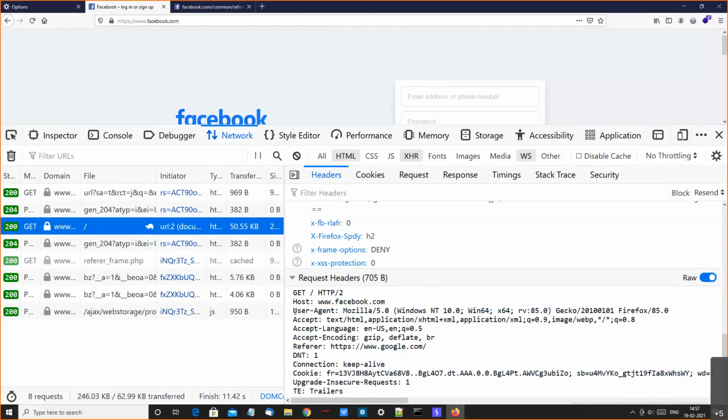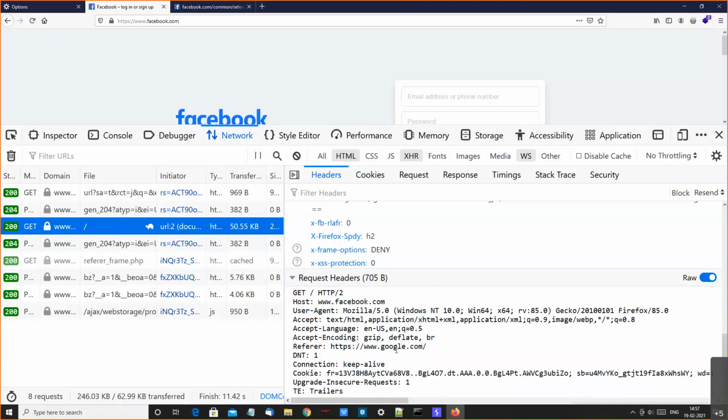Here you can see the user agent, which types of content my browser accepts, HTML, XML, all of these, which language I'm using, and what kind of encoding my browser supports. Then you see the referrer google.com, because from Google I have accessed Facebook.